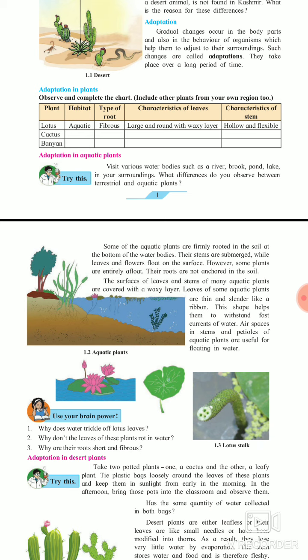Some petioles or empty stems are given to the aquatic plant, so they can float easily on the water body. So this is the adaptation in aquatic plants. Some pictures are given: that is lotus stalk, the stem of lotus is showing here, and the lotus plant picture is showing here. The lotus plant has a big leaf which has a waxy structure.